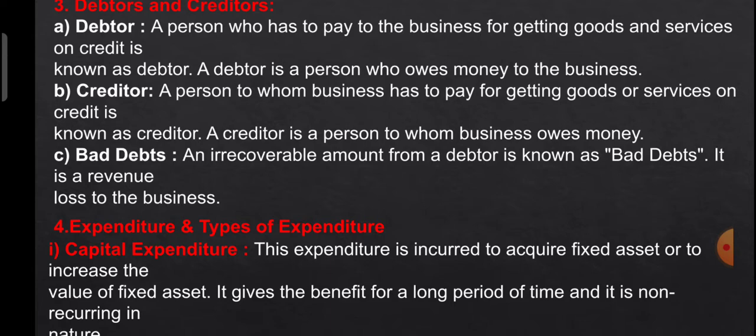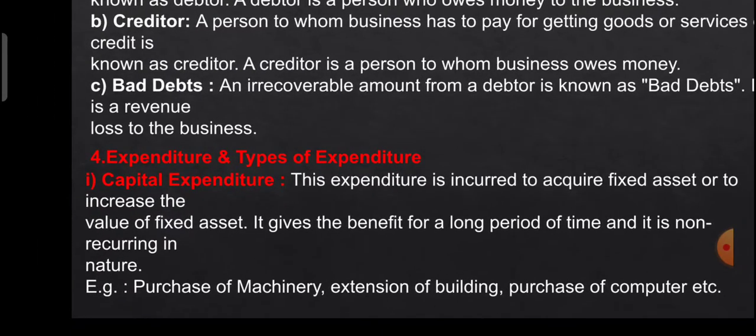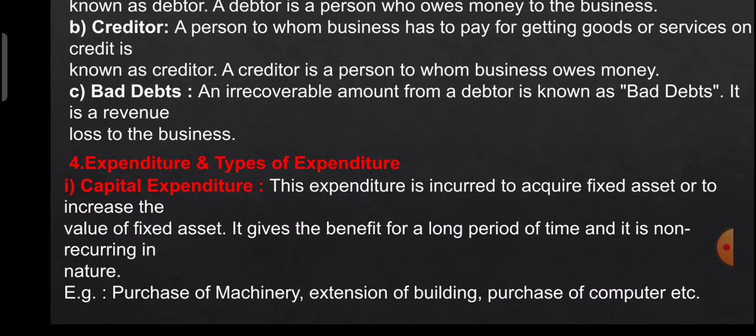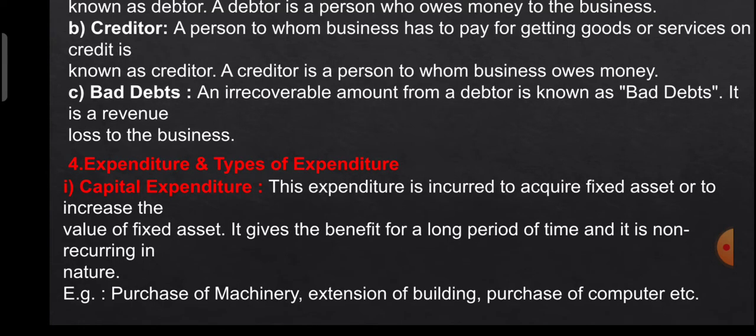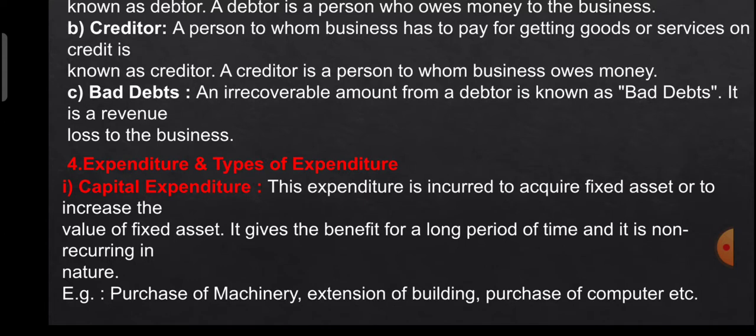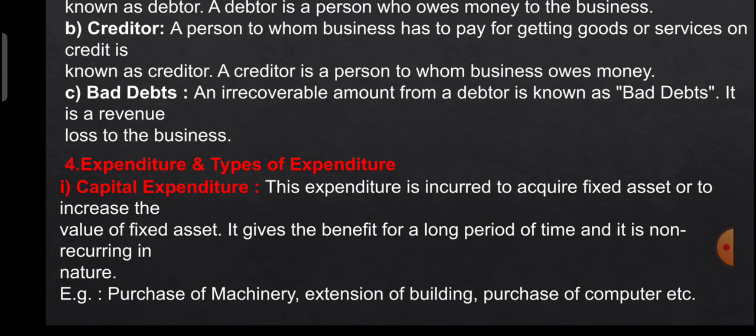Now, the further concept is expenditures and types of expenditures. So let me tell you first that expenditure means expenses, students. There are three types of expenses. First one is capital, which is irregular. Second one is revenue, that is regular expense. And third one is deferred revenue, which is unsure expenses.